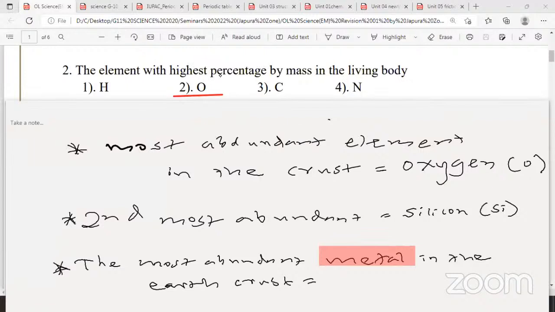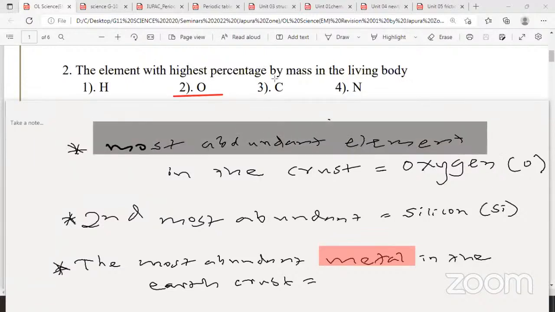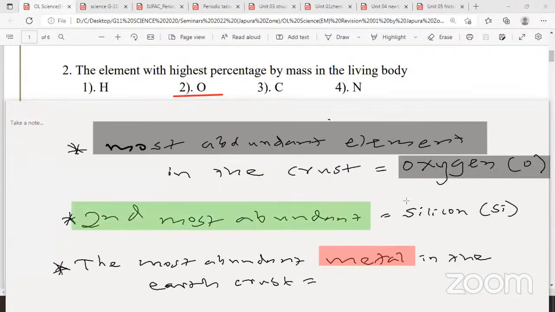Aluminium. Most abundant is oxygen. Second most abundant one, silicon, right? And out of all the elements, the most abundant metal in the earth crust will be aluminium, Al.